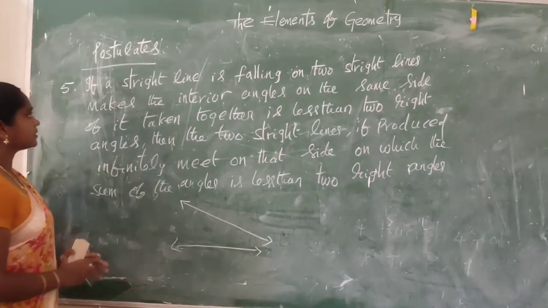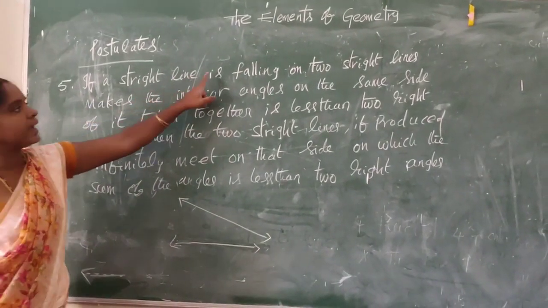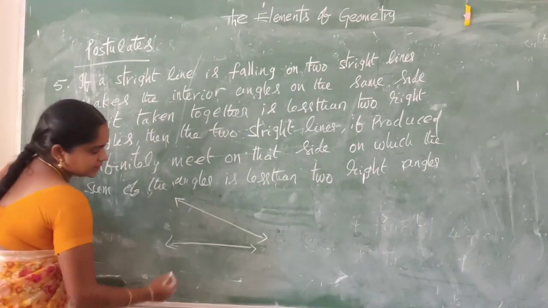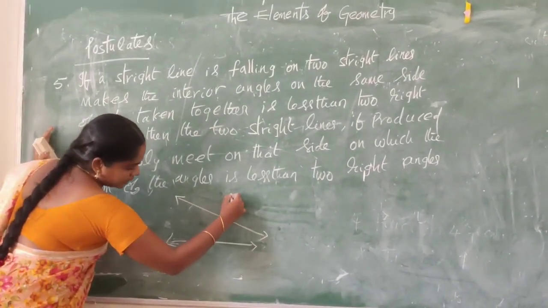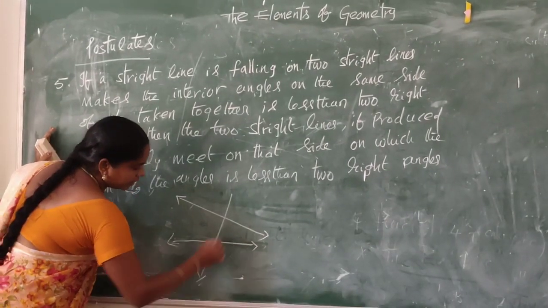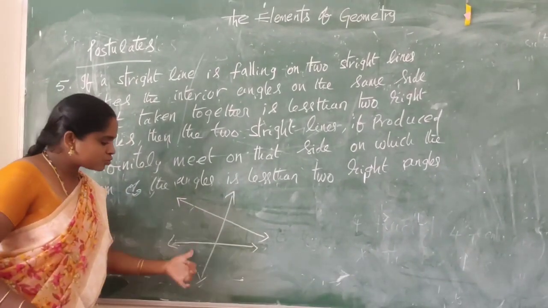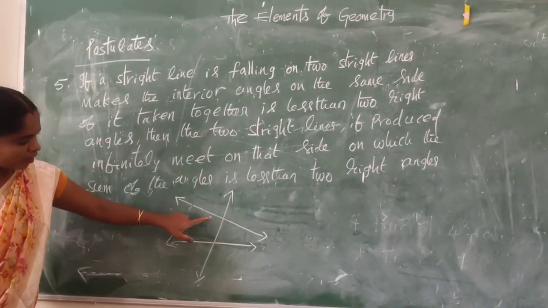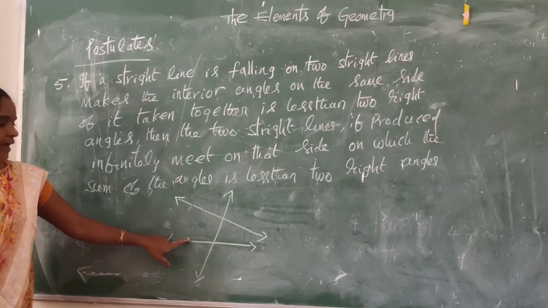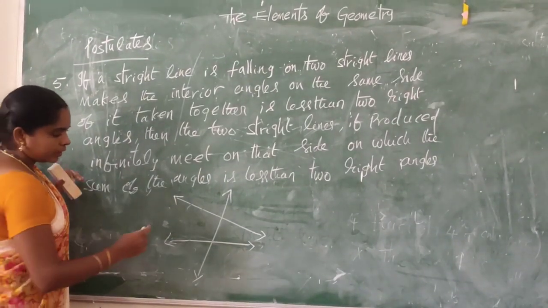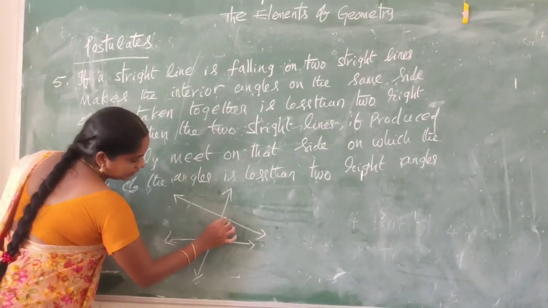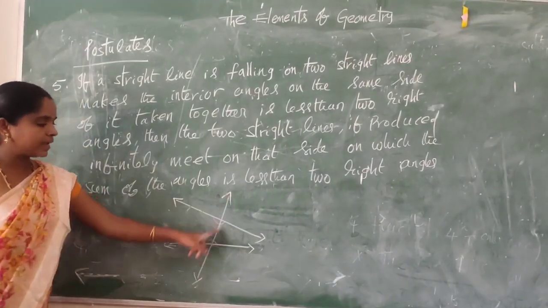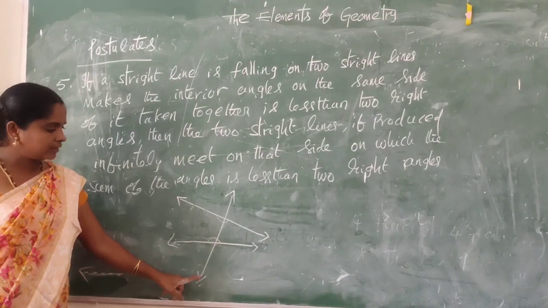If a straight line is falling on two straight lines, next there is one straight line falling on these two straight lines. This is a transversal line.